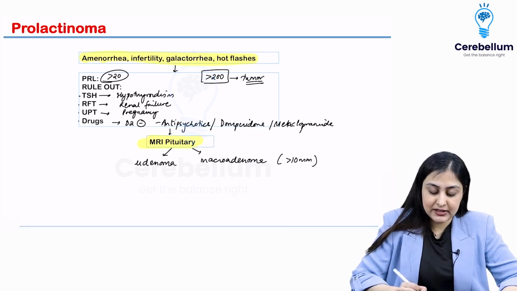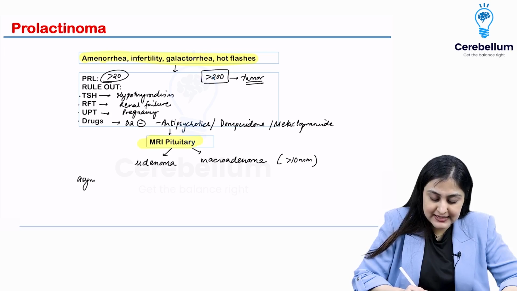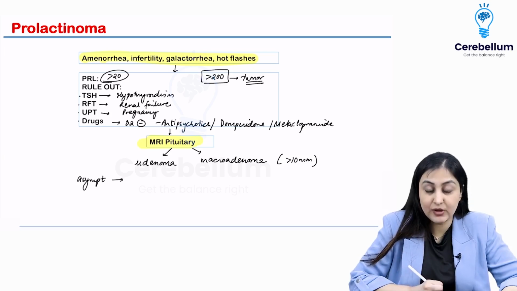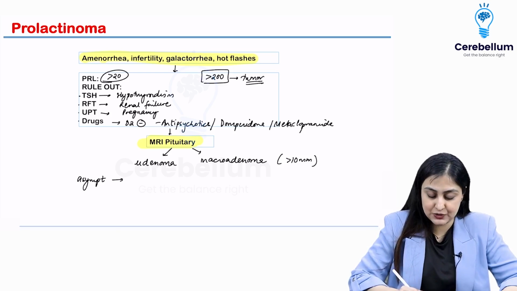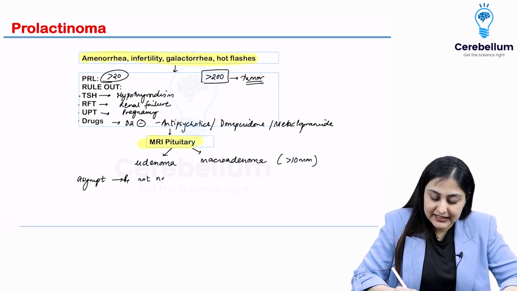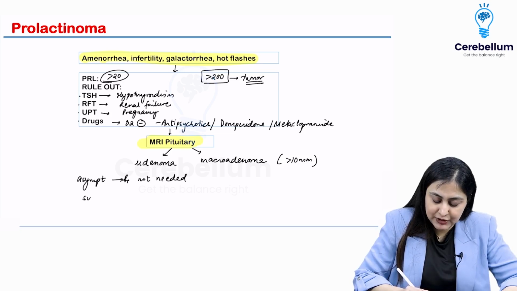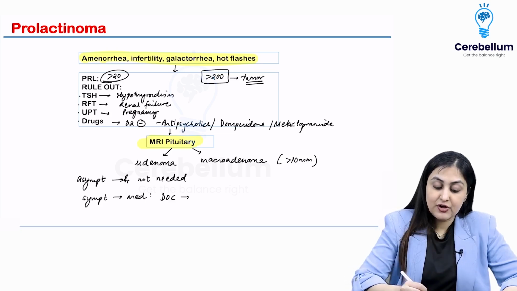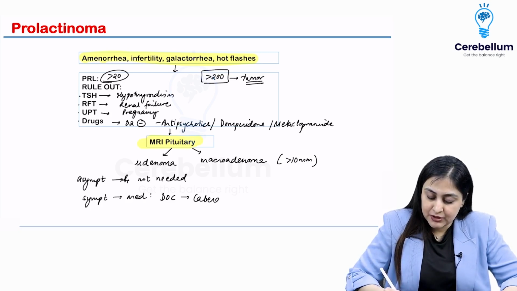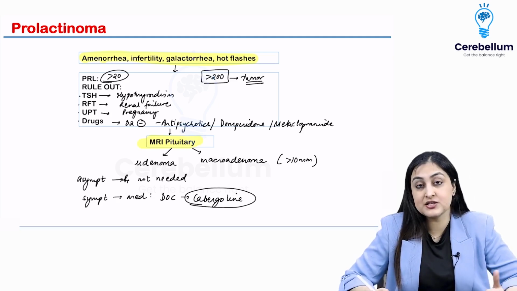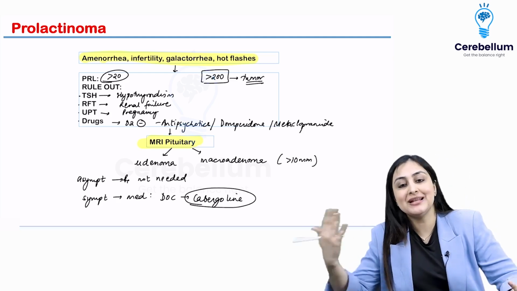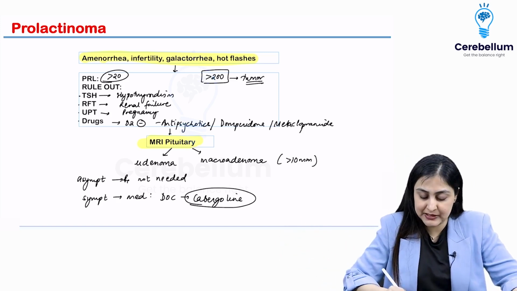Alright, so here remember, if the patient is asymptomatic, you need not treat the patient. Treatment is not needed. But if the patient is symptomatic, you will first rely on medical management. The drug of choice is gonna be cabergoline. So cabergoline is a dopa agonist, isn't it? It's a dopa agonist, and we know dopamine inhibits prolactin. So this is how it will work.